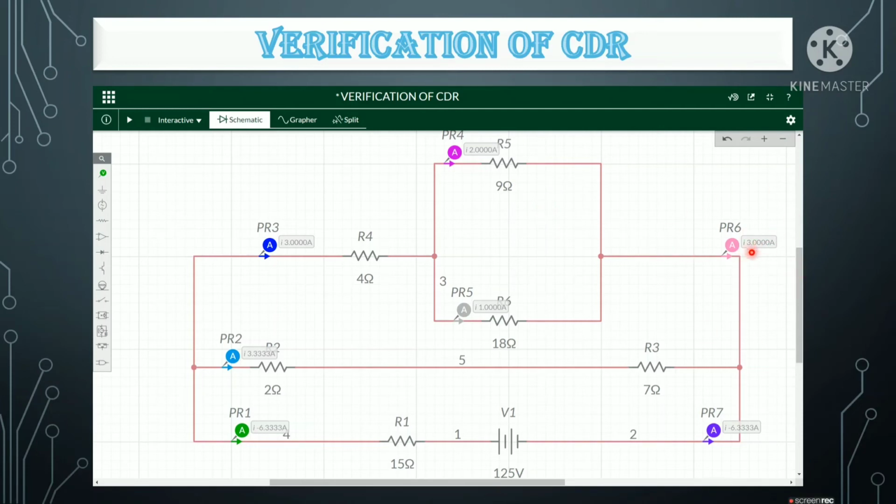Here again we get 3 amps, and here minus 6.33 amps. When a junction comes, the current gets split up, and when we sum those two currents, we get the same current as before splitting. This is one of the circuits used in Multisim software, and I have verified the CDR.